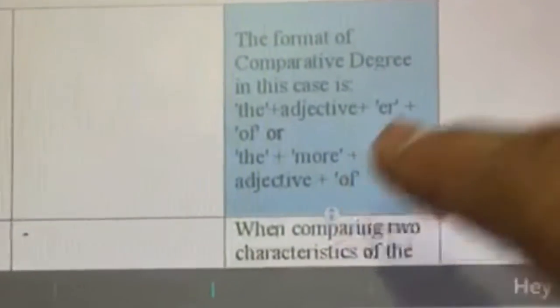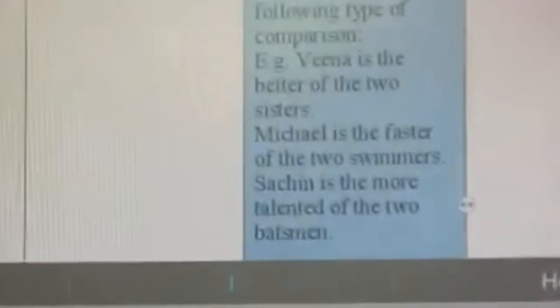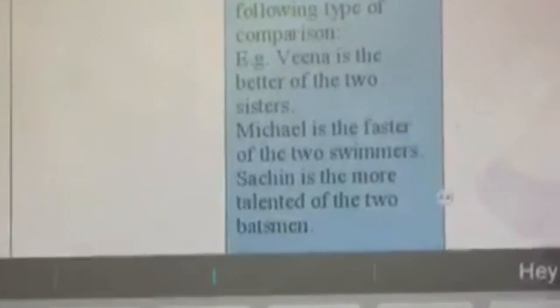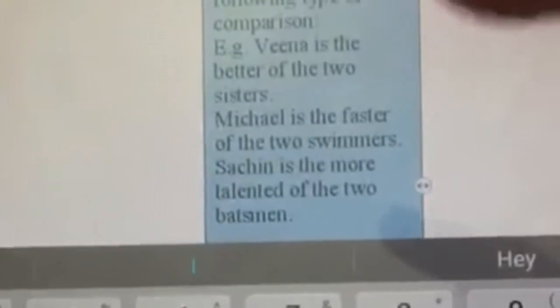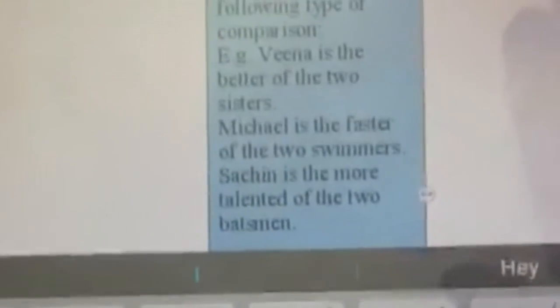Plus of. So the plus adjective plus er plus of, or the second case is the plus more plus adjective plus of. Example, Sachin is the more talented of the two batsmen. The adjective talented in the positive case is as talented. In the comparative case, it is more talented, and in the superlative case, it is most talented. It is wrong to say talenter or talentest. That is wrong. It is talented, more talented, most talented.